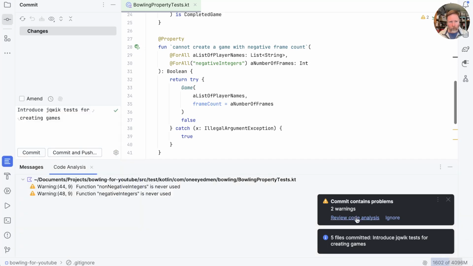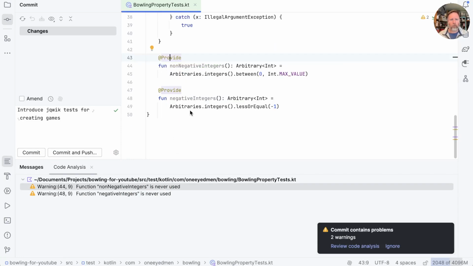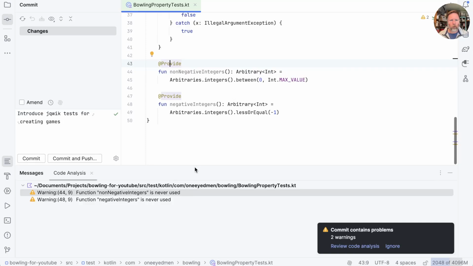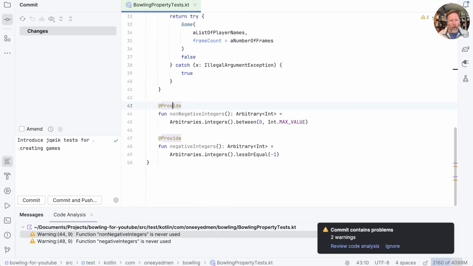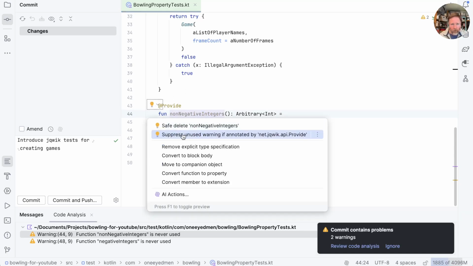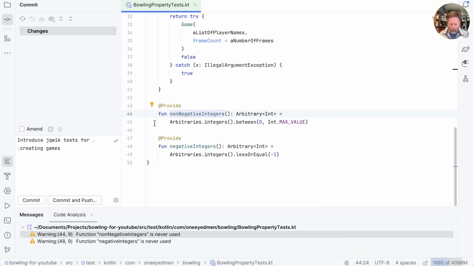And there are a couple of issues. Let's just have a look. That's interesting. IntelliJ doesn't know that provide means that this function will be called. I think there's a way to add annotations to the list that makes something used. Let me see if I can work out how to do that. It's sort of hidden in plain sight. Here you can say suppress unused warning if annotated by jqwik API provide. So now if we build, that warning's gone away.